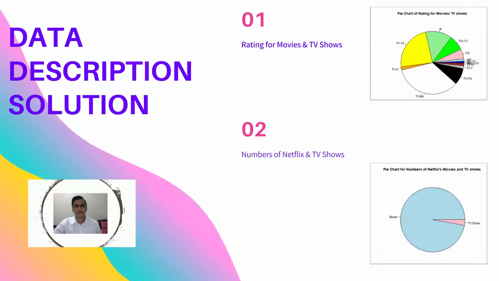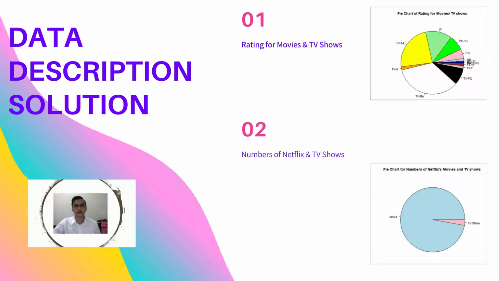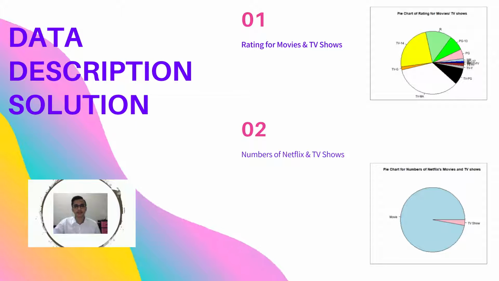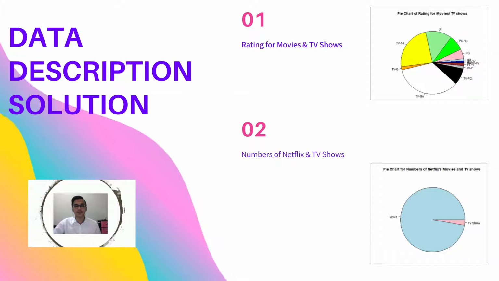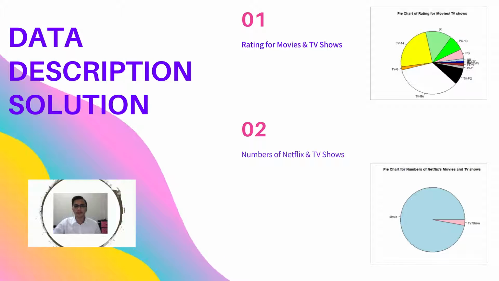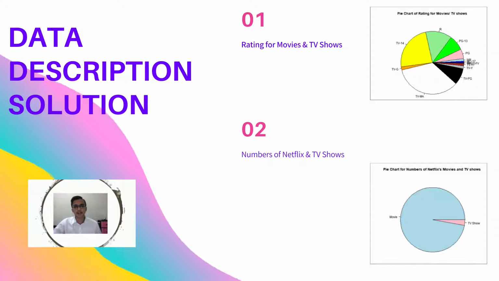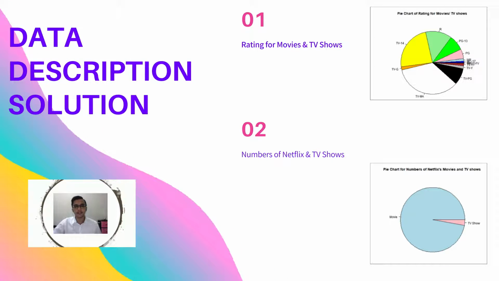We have decided to use R language to make some pie charts because they are easier to understand and better for making comparisons. For the first part, we want to show the Netflix rating for each TV show or movie to make some deduction regarding the rating based on popularity. It shows that TV-MA is the most common rating for movies and TV shows in Netflix.